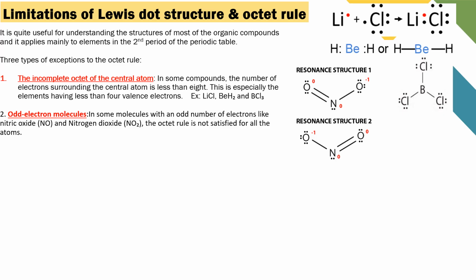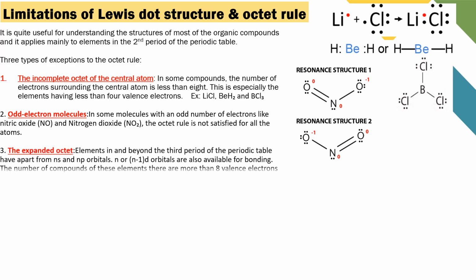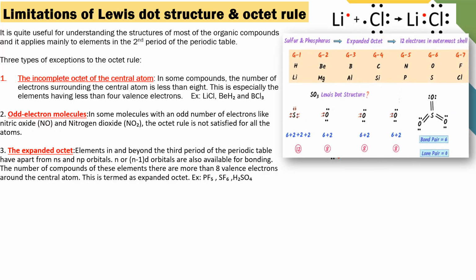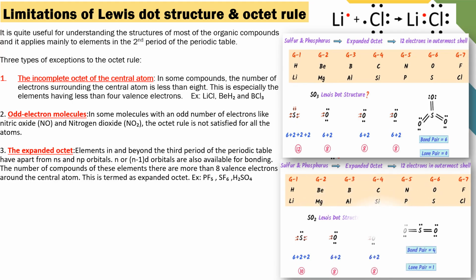The octet rule is applicable only up to second period elements. Beyond the third period, for elements like n or (n minus 1) d elements, there are more than 8 valency electrons around the central atom. Examples: sulfur dioxide, sulfur trioxide and some of the coordination compounds show more than 8 electrons in their valence shell. So this is called the expanded octet.